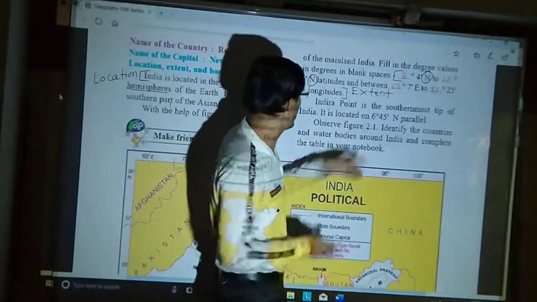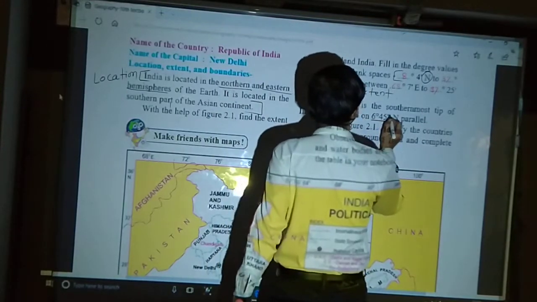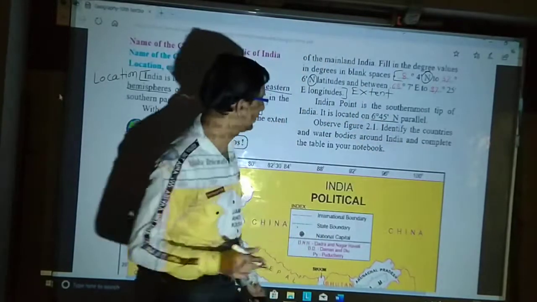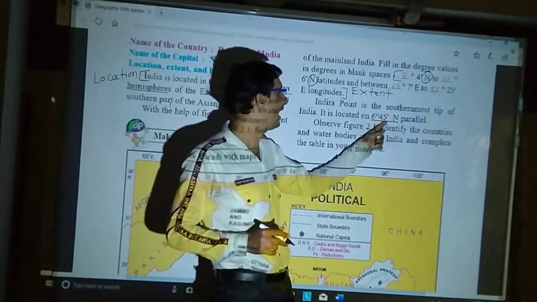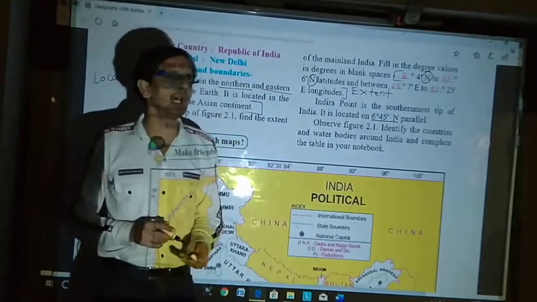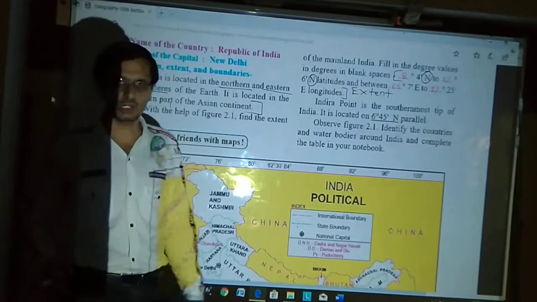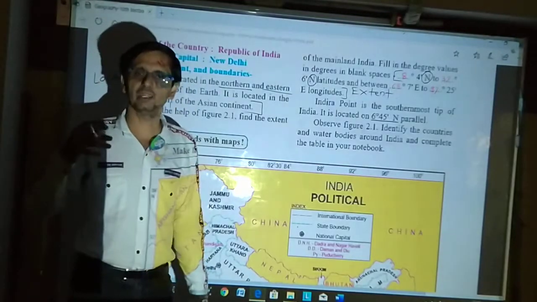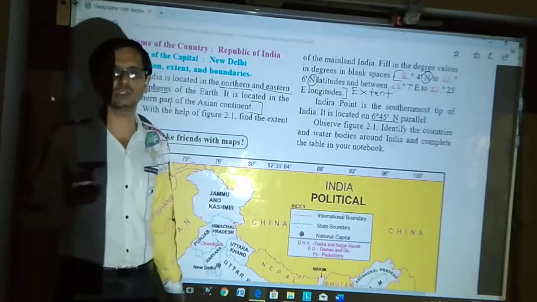It is located on the 6 degrees 45 minutes north parallel. You can see Indira Point at 6 degrees 45 minutes north parallel. Now we will understand the map, the location, and longitude and latitude on the map. We'll study it on the map. Thank you.